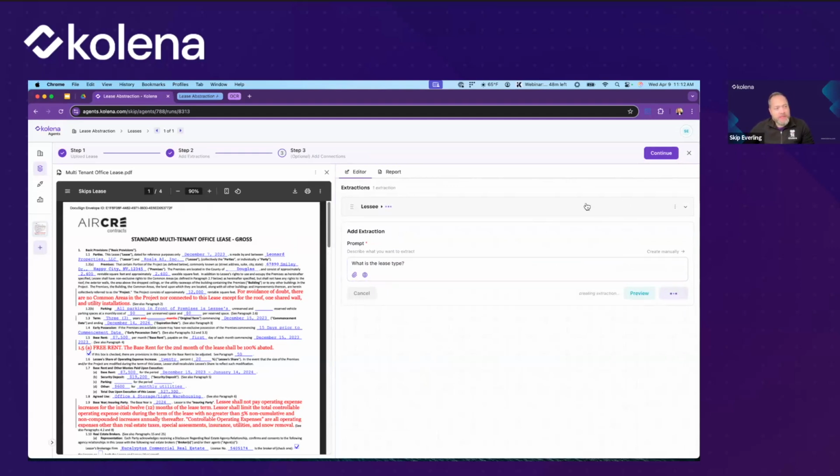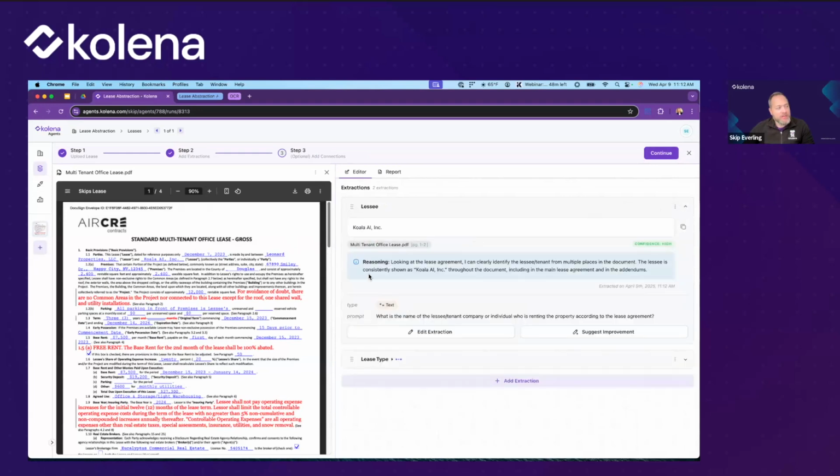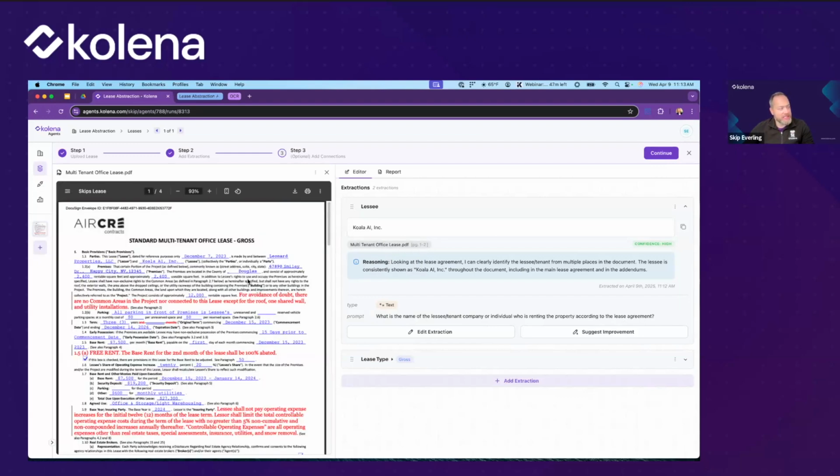What happens when I click create, and I'll show it up here, is that we're taking in what was given. And here we can see that it actually rewrote the instruction for the agent. I asked it for what is the lessee name, and it enriched that automatically for us to create this instruction for itself. It then ran that instruction, which was optimized for the AI. We can see that it got this answer, Koala AI Incorporated, which is correct. We can see that information right here. We are provided with reasoning, so the agent is telling us exactly where it got this information and even provides a citation. So it's showing us in the document, and we can click on the pages if we wanted to go and find that.